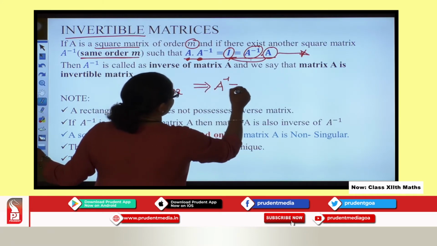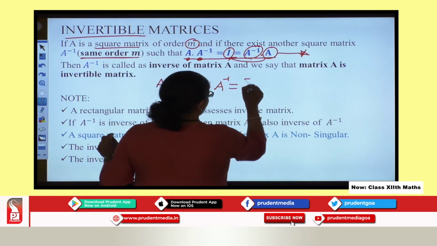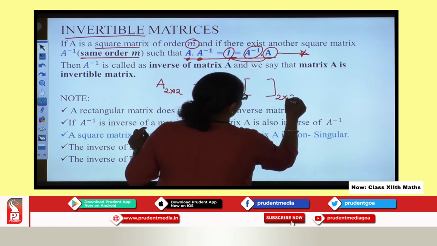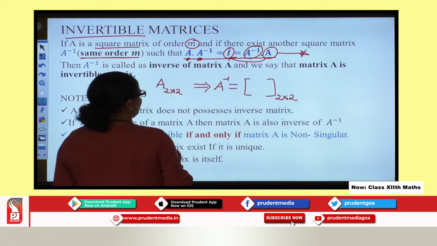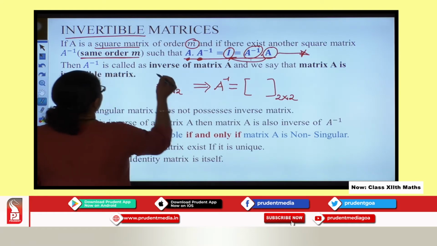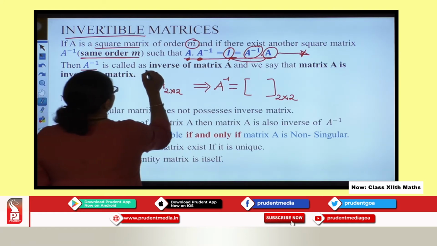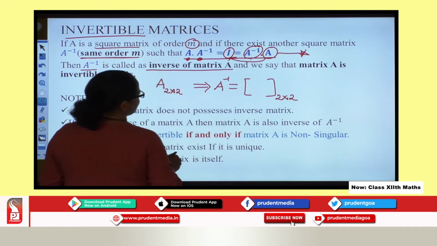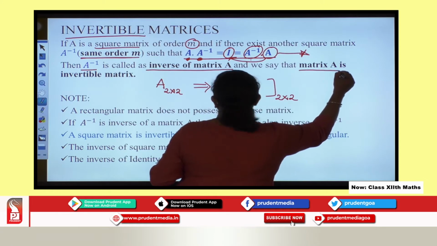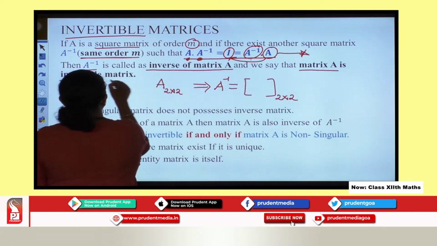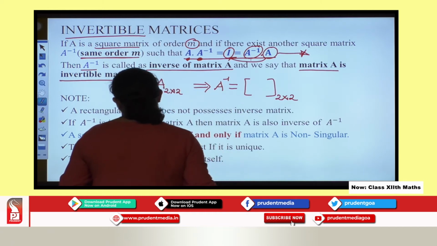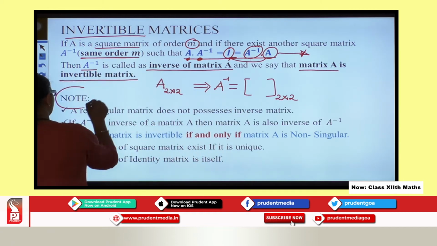Okay, so the inverse of it, when I find it, the inverse will also have the same order. So this is very important for you to understand, and that's why you can say here A inverse is called the inverse of matrix A. In other words, I can say matrix A is called an invertible matrix, or I can say A inverse exists.